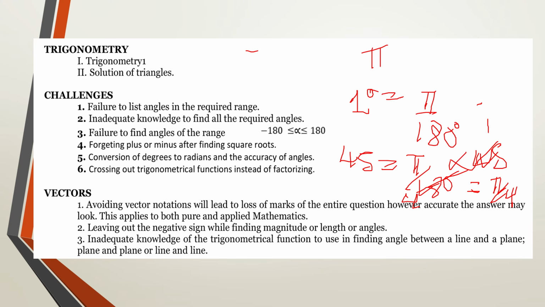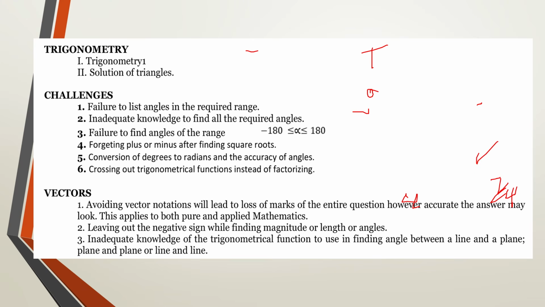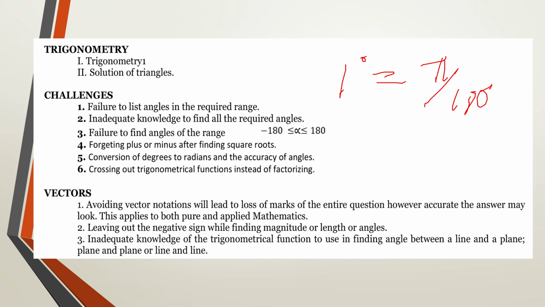So the method of converting degrees to radians, we are going to use a simple formula which is very easy to remember, especially in these remaining days. So you simply say that 1 degree is going to be the same as pi divided by 180. And you are going to be using this substitution to simplify or solve all other numbers that are involving changing degrees to radians. And to change radians to degrees, you use the same method. You simply make pi the subject, and then you proceed.